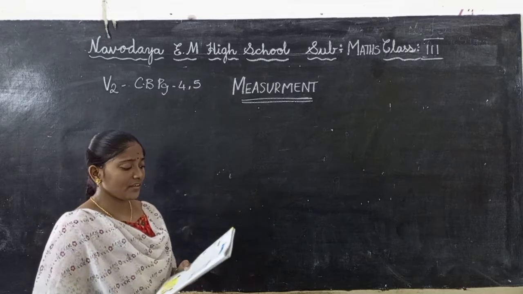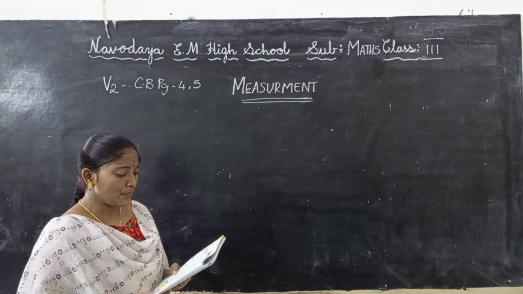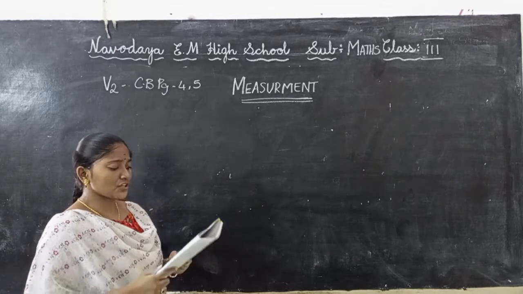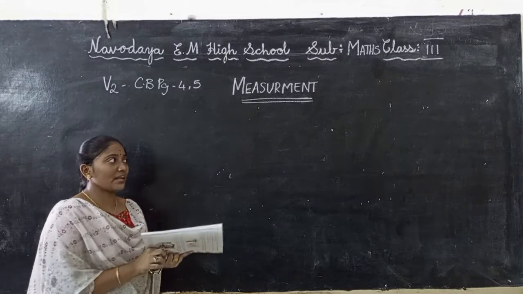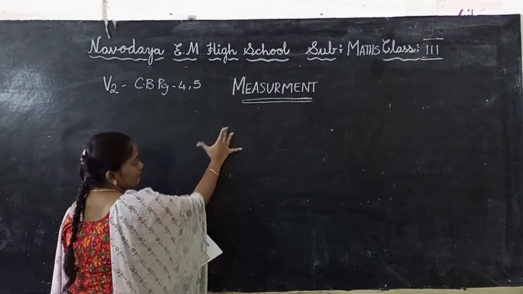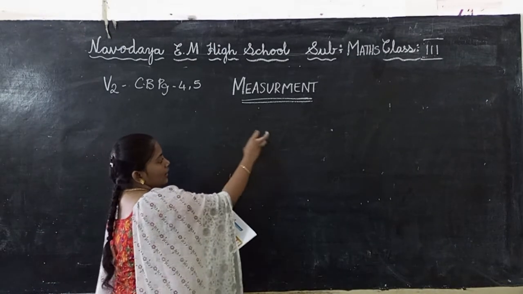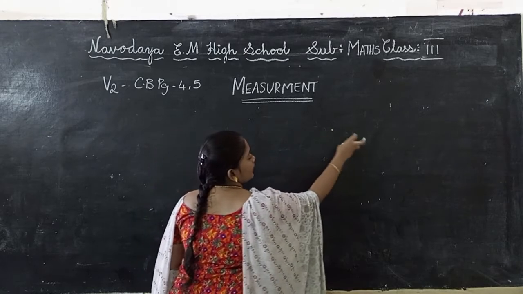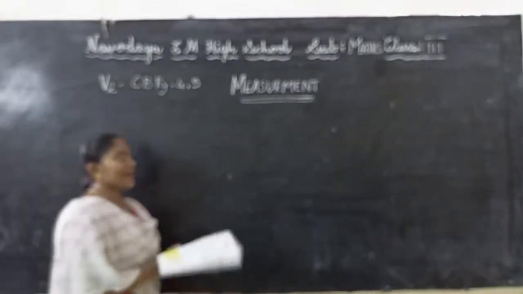Look at the picture given here. The boy's name is Venu. What is he doing? Venu is measuring the length of a window with his hand span. This is called hand span. We count like this: 1, 2, 3, 4. It's 4 hand spans.